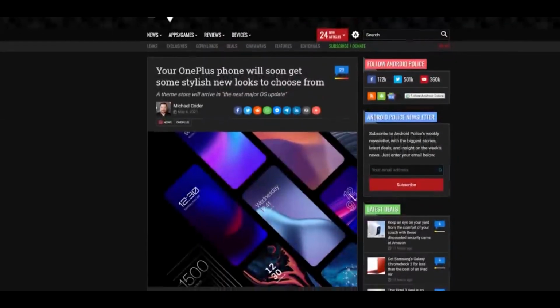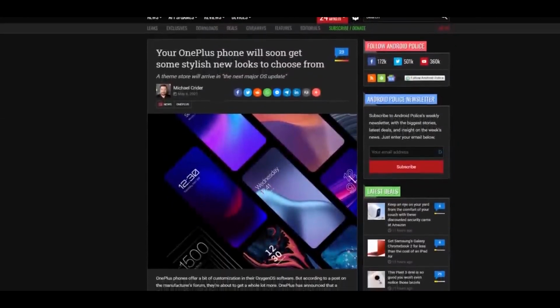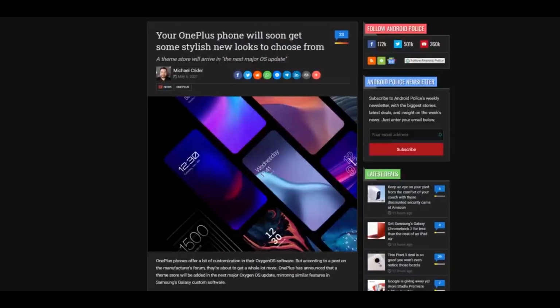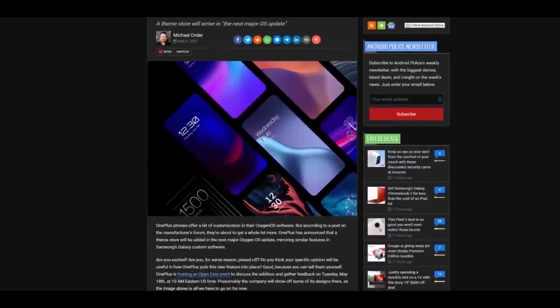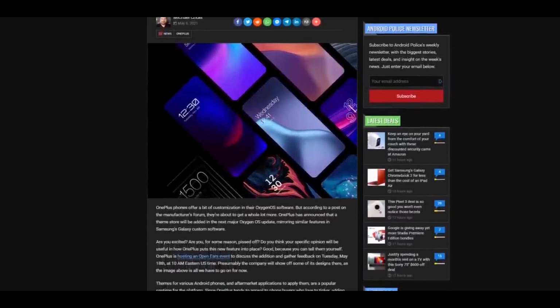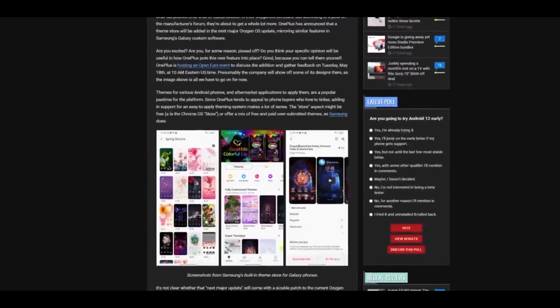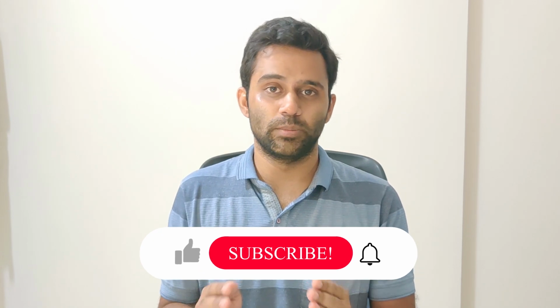That's called the OnePlus Theme Store. It's in the works right now. It's not official. OnePlus just took feedback from the users to see what users want. So they might bring a OnePlus theme store like Samsung or other devices which already have that, where you can change the color, theme, icons, or any other thing on your device. But I don't think they will bring it sooner. It will take time, given the current trend of OnePlus.